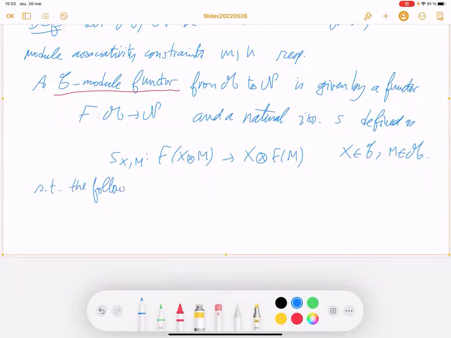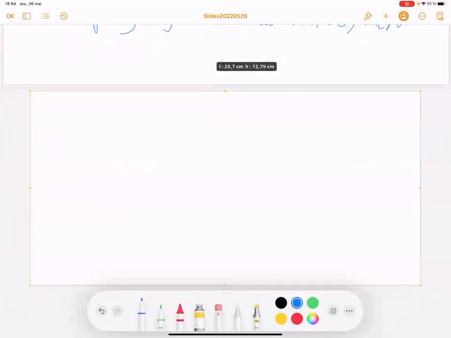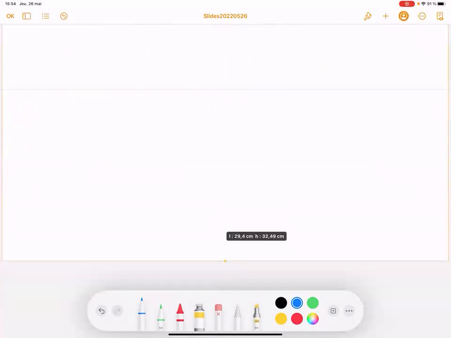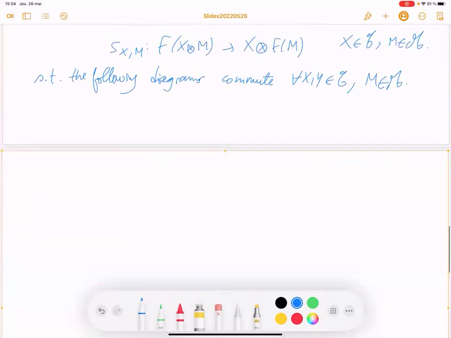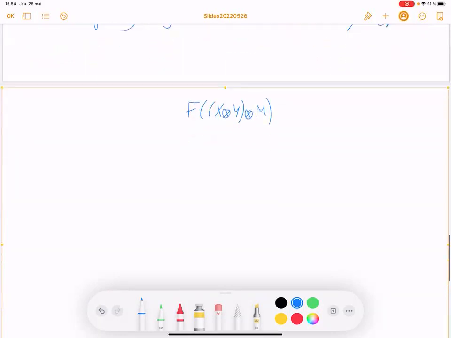The following two diagrams should commute, for all X and Y in C and for all M in M. If you start from F of X ⊗ Y ⊗ M, there are two possibilities.